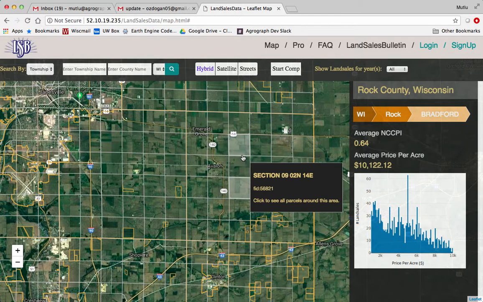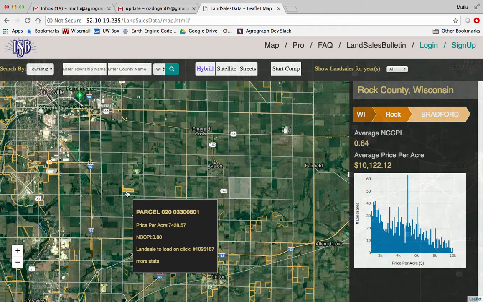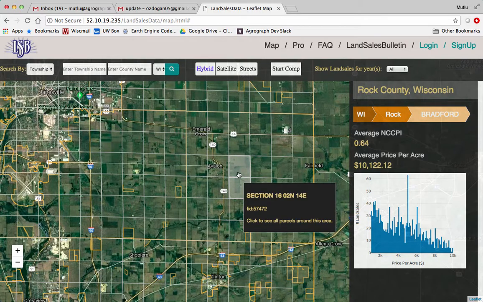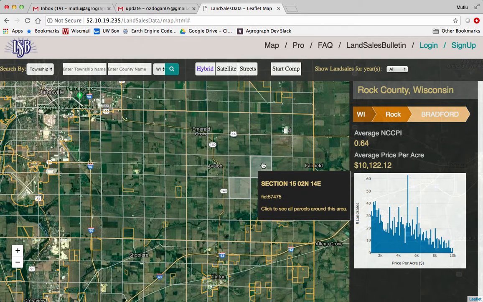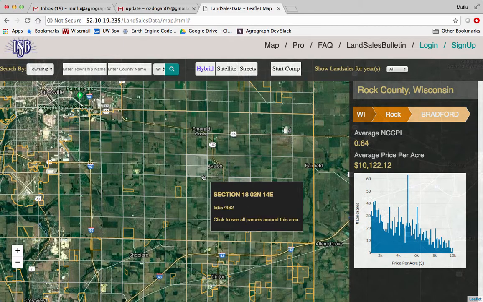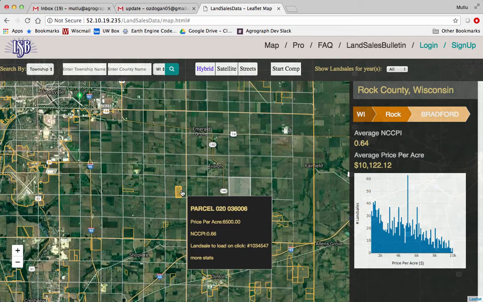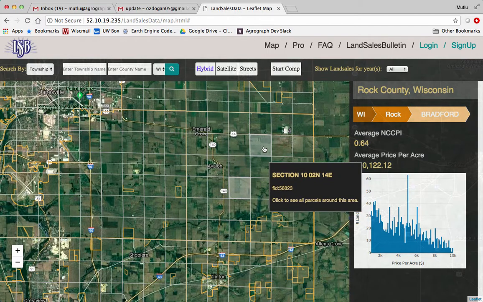And one of the interesting things you're going to notice is that there are these individual yellow highlighted parcels, and then there are these townships and sections where there are no yellow individual parcels. So in our application in Bradford Township, individual yellow parcels simply mean there is sales data in the Land Sales Bulletin database, and if there is no yellow parcel boundary, that means there is no sale for that particular location.